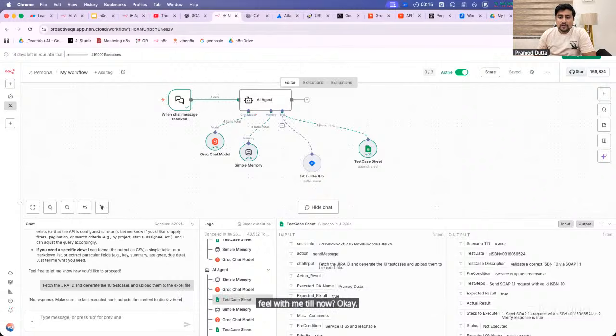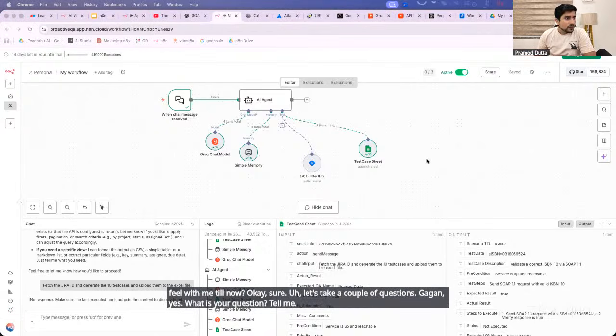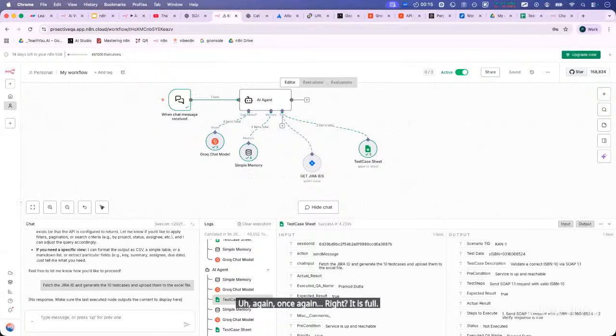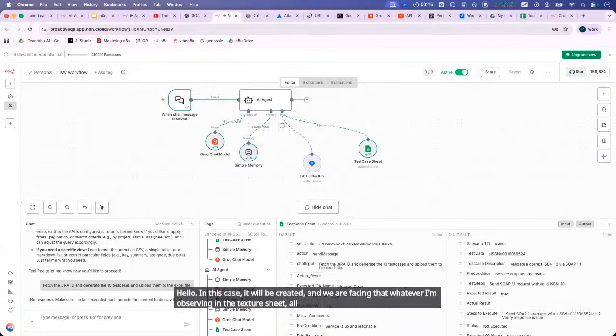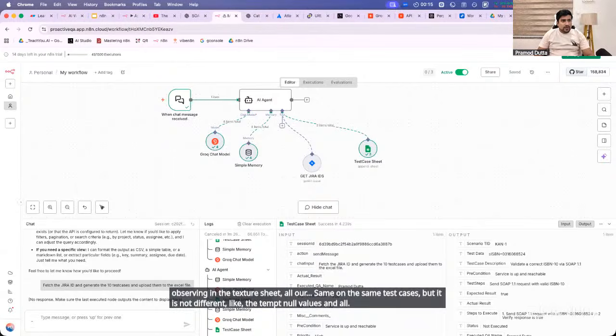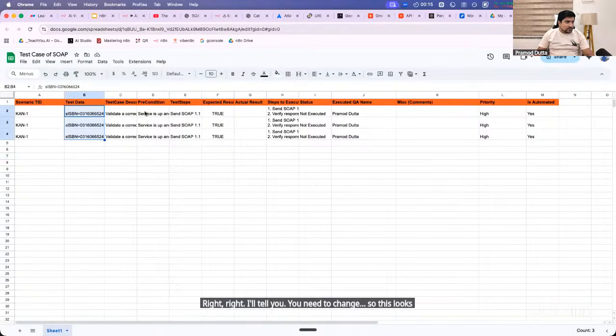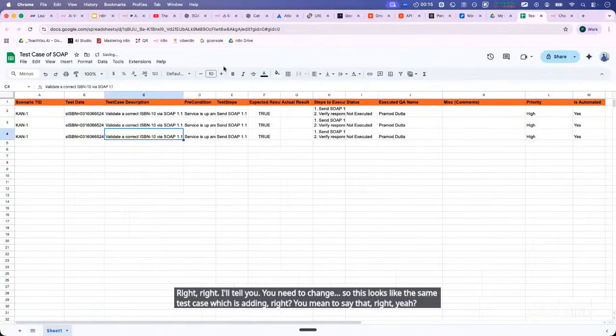Okay, let's take a couple of questions. Gagan, yes. What is your question? Tell me. Gagan, once again. Yes, Gagan, you're audible. Tell me. Many test cases will be created, and whatever I'm observing in the test sheet, all are the same test cases, not different ones, like the empty and null values and all. Right, right. I'll tell you. So this looks like the same test case which is being added, right? You mean to say that, right? Yes.